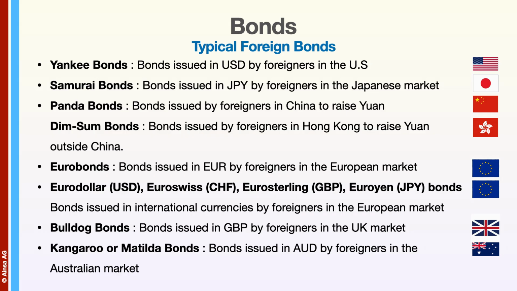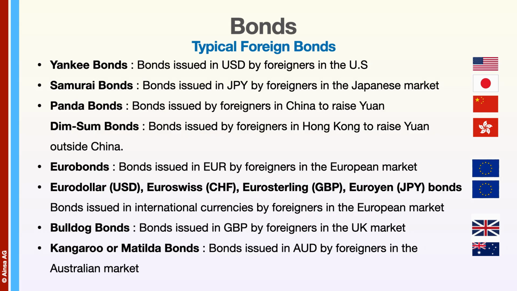Let's look at a few foreign bonds. Yankee bonds are bonds issued in US dollars by foreigners in the US. By foreigner, I mean governments and corporations from outside the United States. Samurai bonds are issued in Japanese yen by foreigners in the Japanese market. Panda bonds are issued by foreigners in China to raise yuan. Dim sum bonds are issued by foreigners in Hong Kong to raise yuan outside China or offshore renminbi.